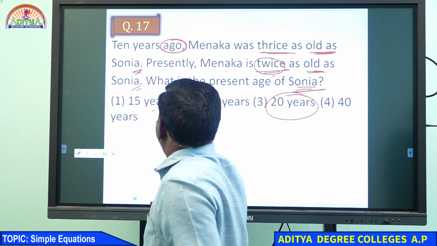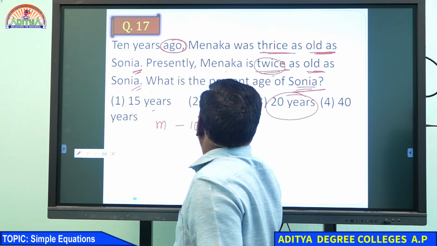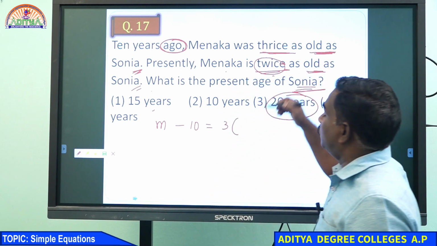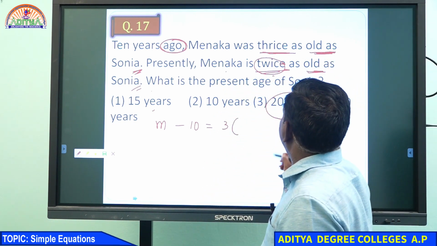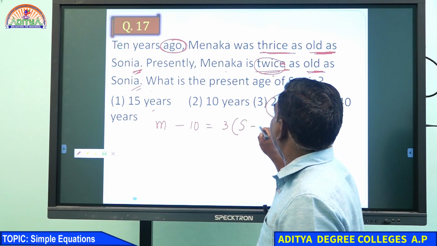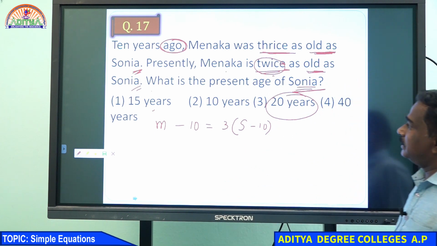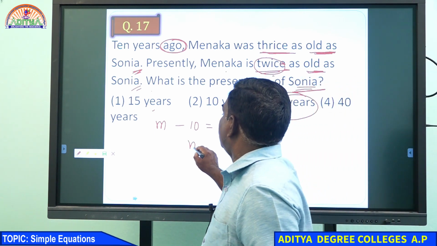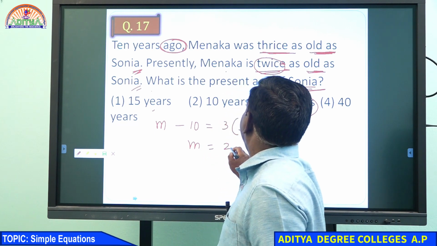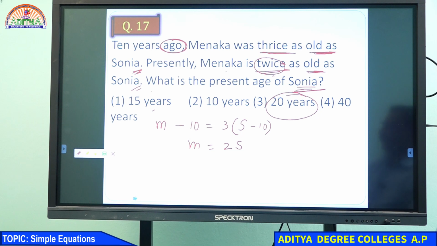M minus 10, Manaka 10 years ago, is thrice as old as Sonia, 3 times (S minus 10). This is the first condition. And the second condition is Manaka is twice as old as Sonia, M equals 2S.